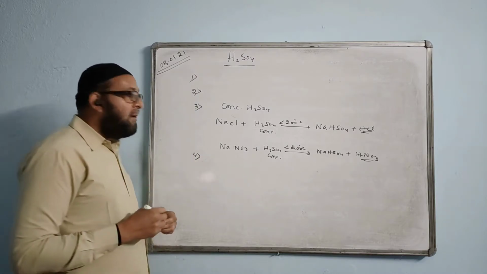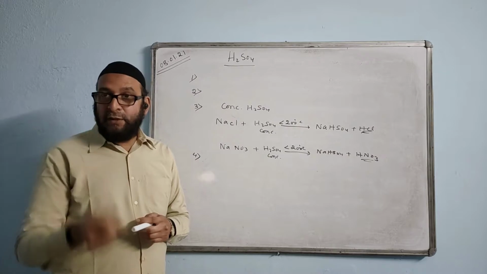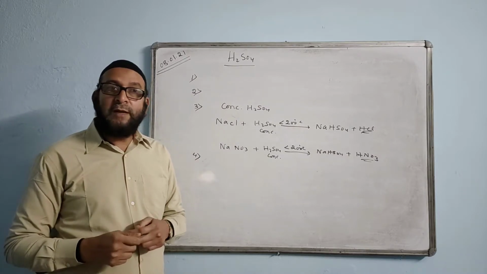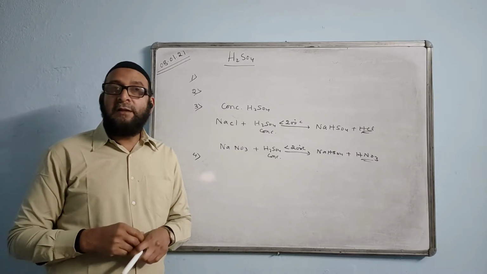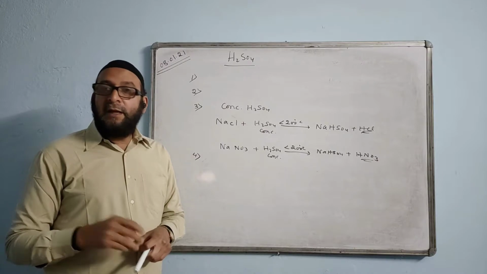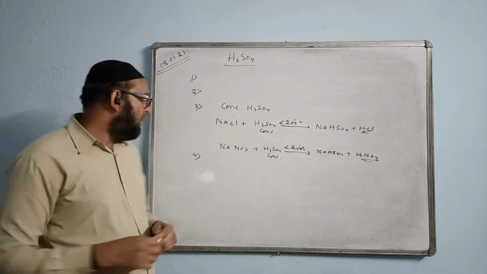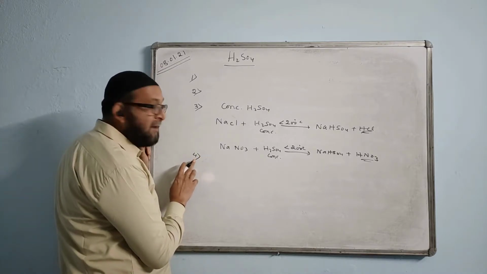Fourth one. Concentrated sulfuric acid is a powerful oxidizing agent. It is a powerful oxidizing agent like nitric acid. Nitric acid is a powerful oxidizing agent. Ammonia is a powerful reducing agent. And HCl is also a reducing agent. So, what are the examples we have?